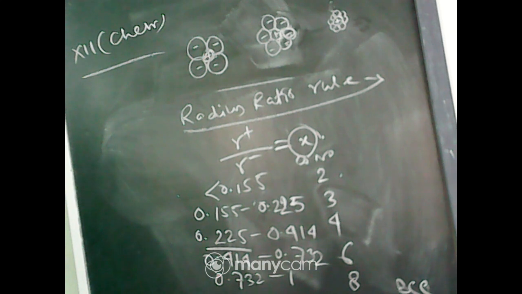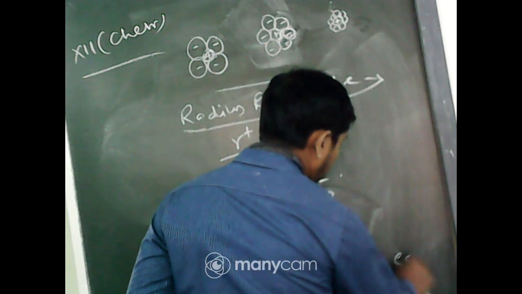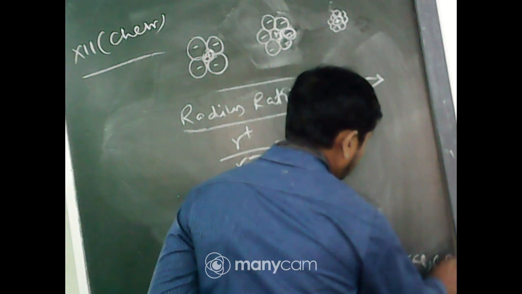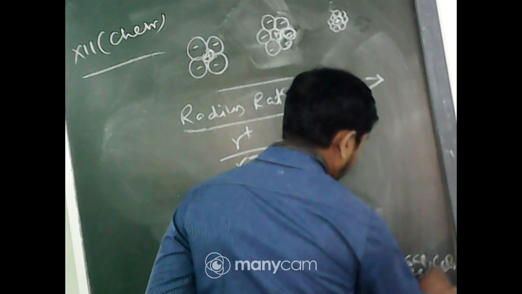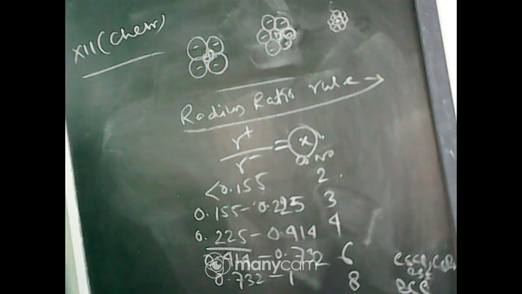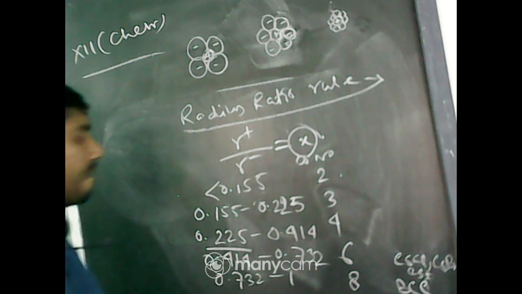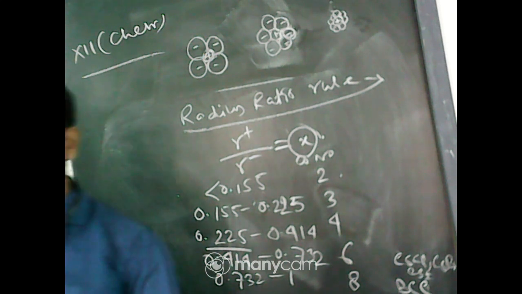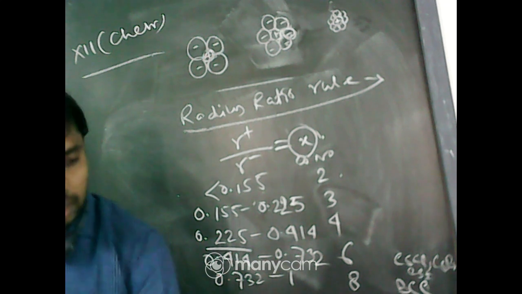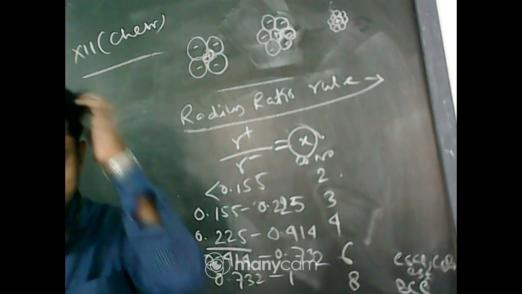Now the body centered cubic compounds are a few: CsCl, CsBr, CsI. Remember this: CsCl, CsBr, CsI. All these halides of cesium are body centered cubic, and the structure is highly strained, so it is an irregular shape. Also NH4Br. So in body centered cubic, what is the coordination number? The coordination number here is 8.